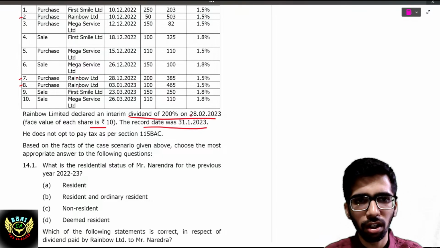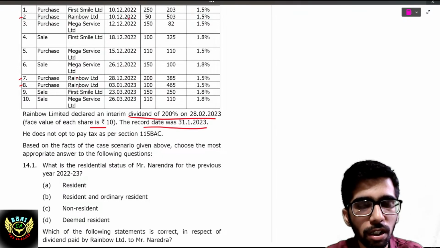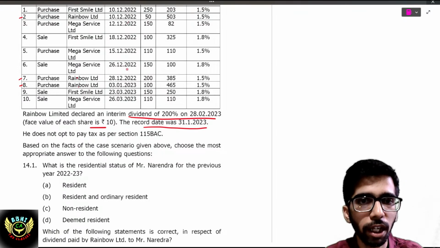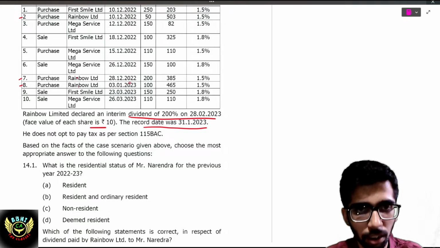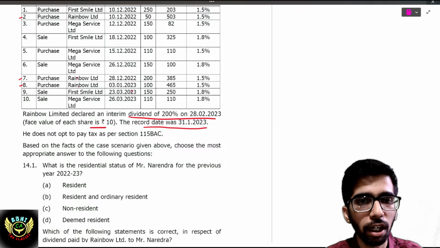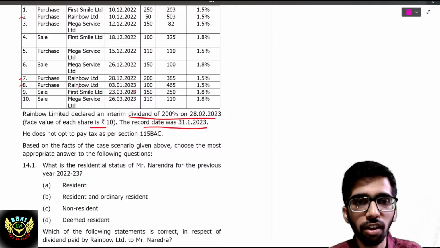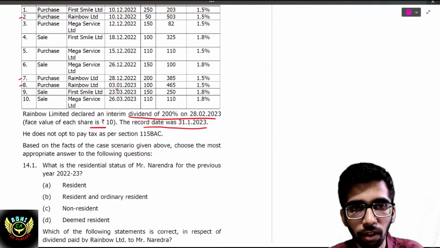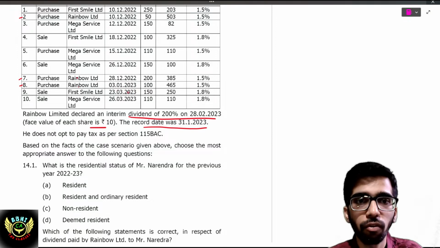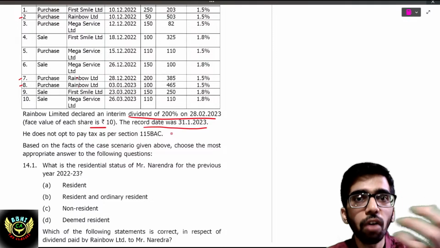Suppose in this question he purchased on 10 December, he will be granted; on 28th December, he will also be granted dividend; and 3 January also. But if it is 3 February, then for those shares he will not be allotted that dividend. That's the meaning of record date.